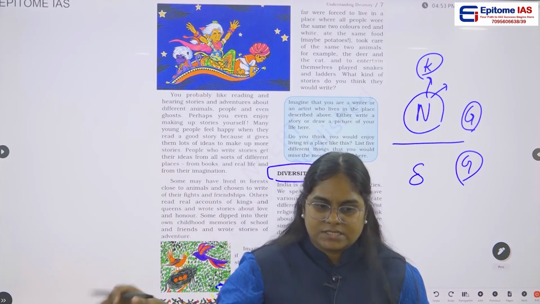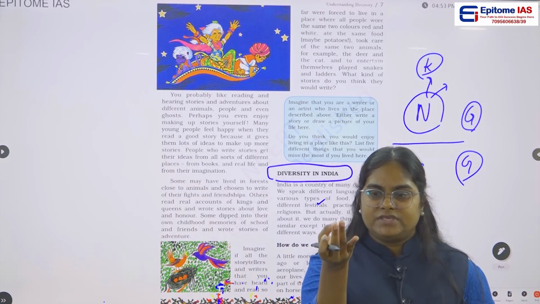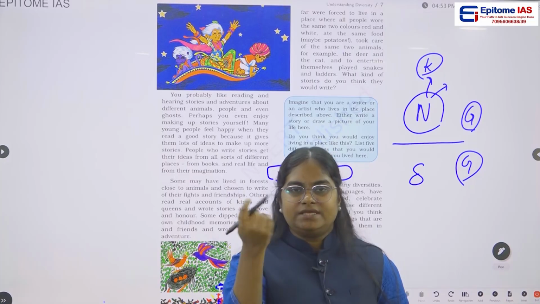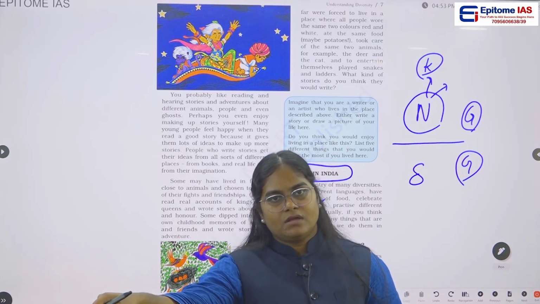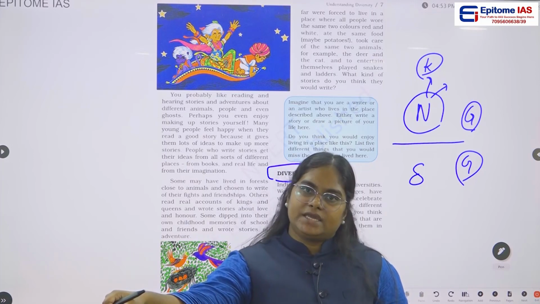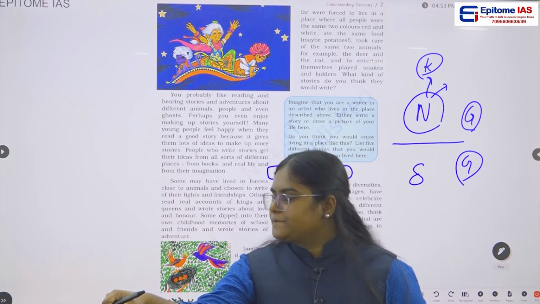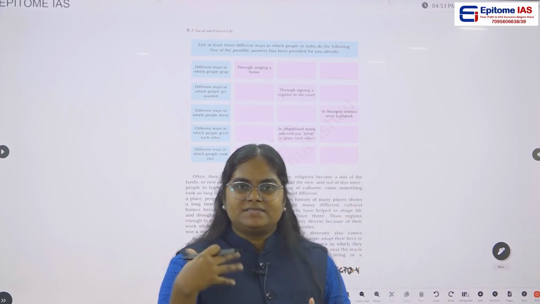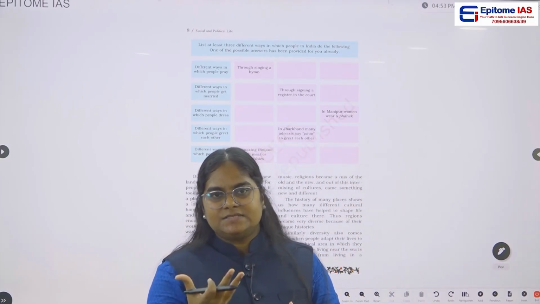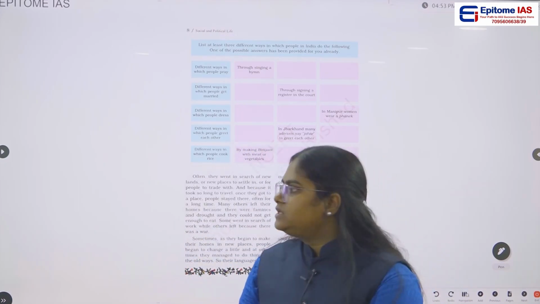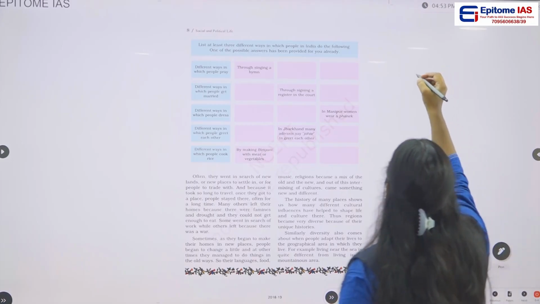So these things are there. The food we saw, dress we saw, languages we saw, religions we saw. These are the diversity which we can see in our country. Now we'll be discussing the reasons for this diversity.